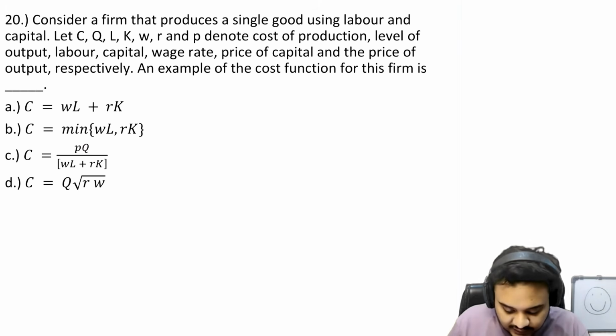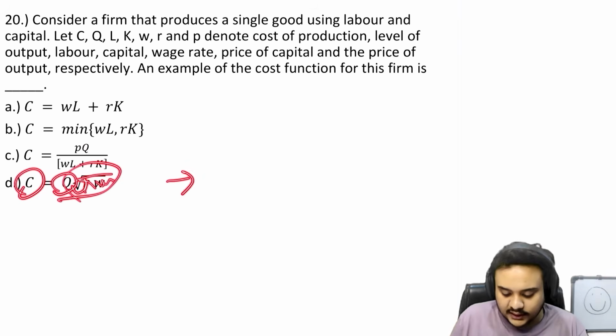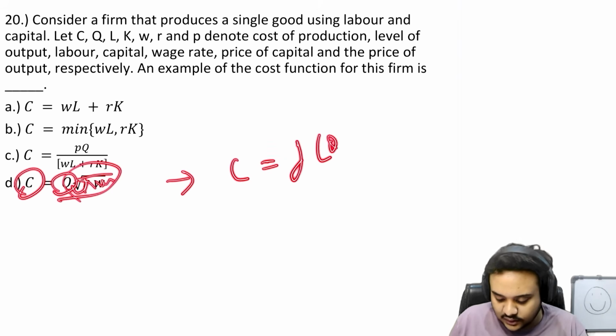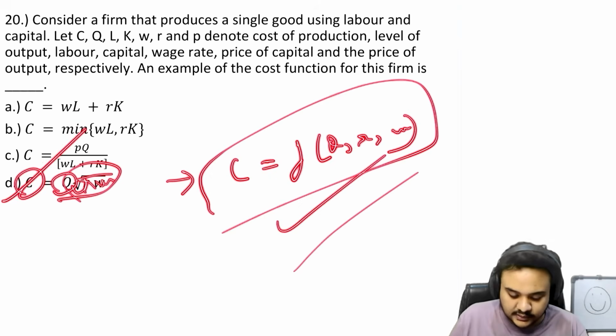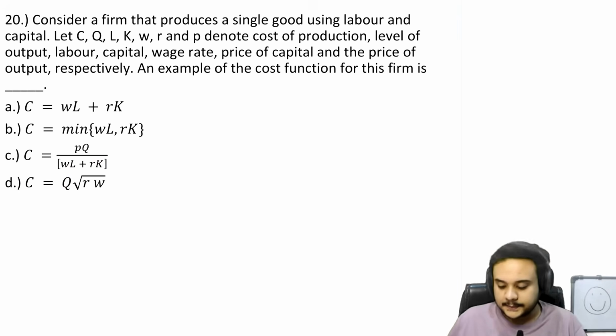How can the cost be dependent on the selling price, right? So then you see finally that C is equal to Q root RW. So here you see that the cost function is rightly a function of Q, R and W. So this is a valid cost function. So the option D is correct.